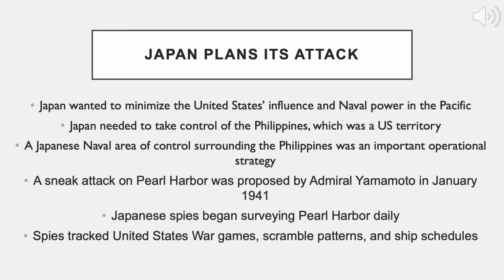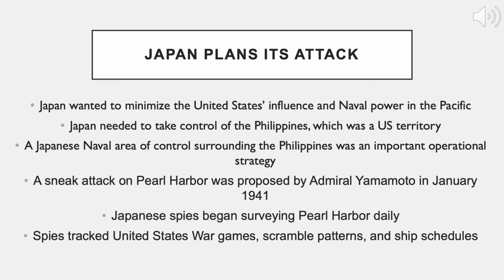Japan needed to minimize the U.S.'s influence within the region. By doing so, this would greatly cut Japanese losses while allowing it to take hold of strategically important islands. Japan wanted the U.S. Philippines for operationally strategic services to have a naval area of control in order to cut off access between the U.S. and Australia. Because Japan wanted the U.S. to have as little military control and political influence in the South Pacific as it could, Japan wanted to heavily cripple the U.S. Navy while retaliating for the U.S.'s sanctions.